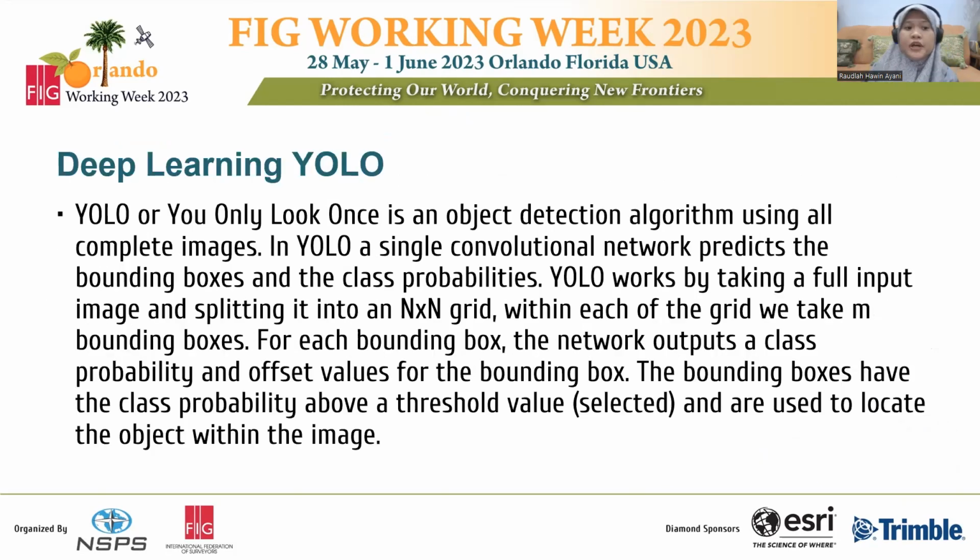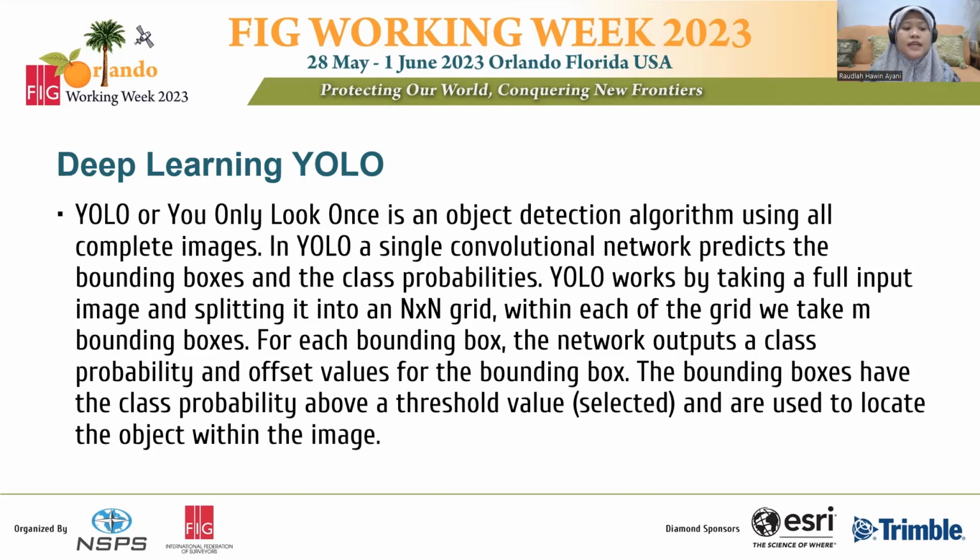Next is deep learning YOLO. YOLO, or You Only Look Once, is an object detection algorithm using a complete image. In YOLO, a single convolutional network predicts the bounding boxes and the class probabilities. YOLO works by taking a full input image and splitting it into an n times n grid. Within each grid cell, we take m bounding boxes. For each bounding box, the network outputs a class probability and offset values for the bounding box.